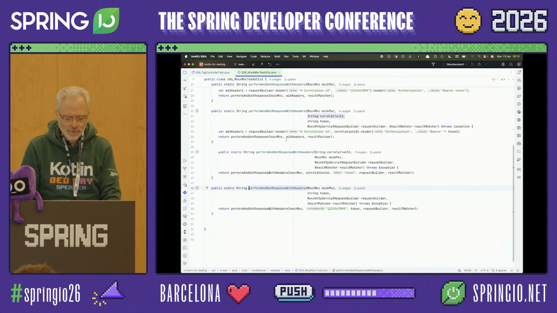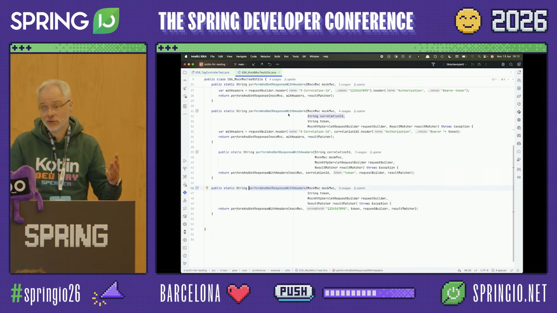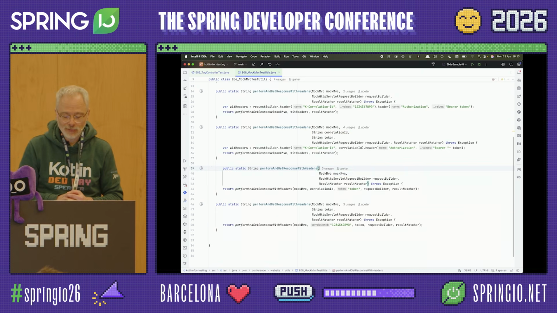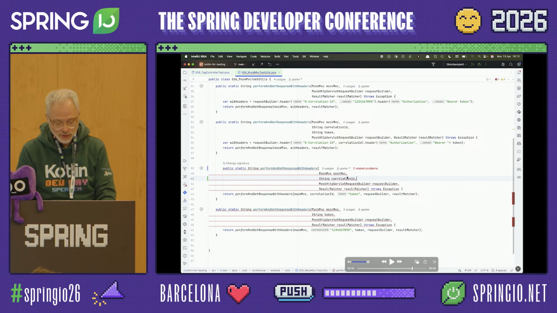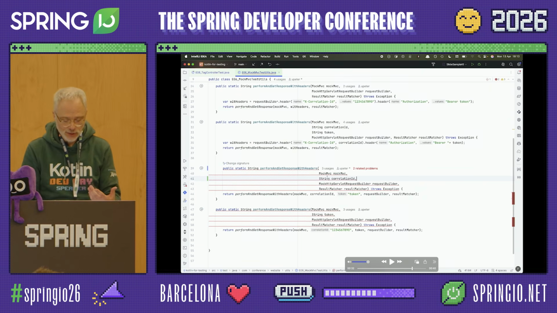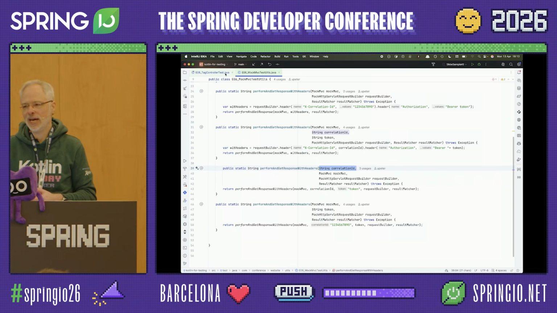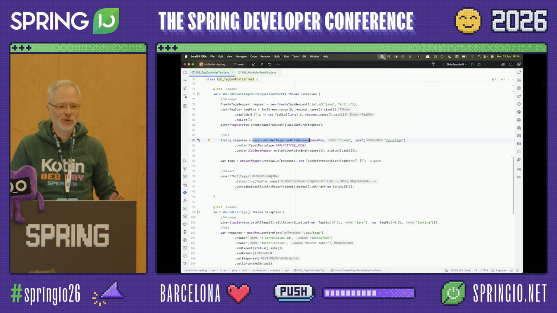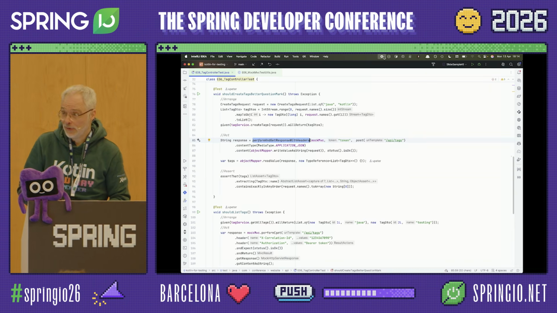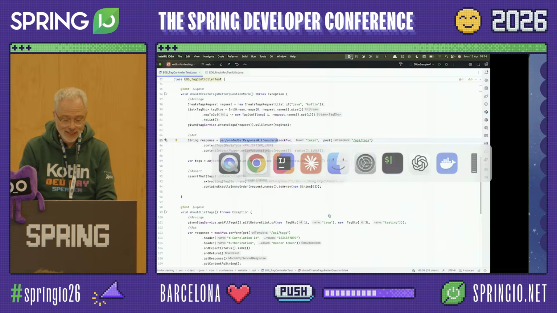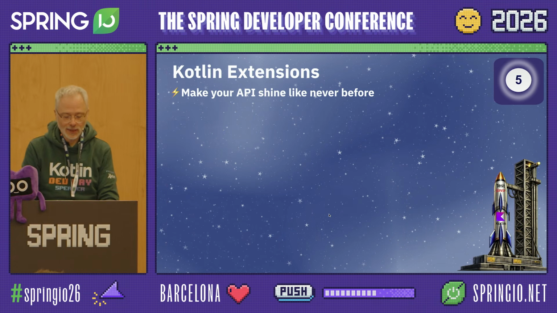I don't know. First of all, we'd have to create a lot of overloaded methods because we don't have default arguments in Java. And before you know it, you might run into conflicting arguments. For instance, if I would also like to have the next attribute position 2, it would conflict with token. In order to solve that, probably I just have to rearrange arguments, which gives really a messy API. So yes, you can do it, but you're probably not going to be very happy with it. And of course, we want to be happy developers, right? Developer experience is important. So let's see if Kotlin can help in this area.